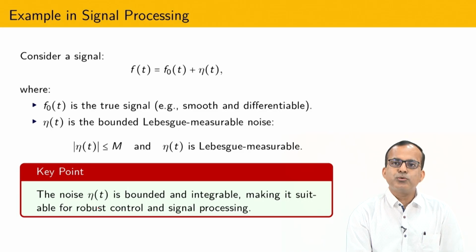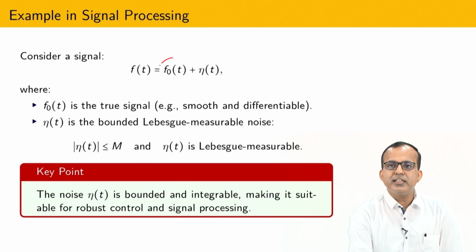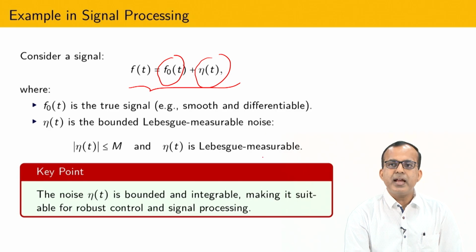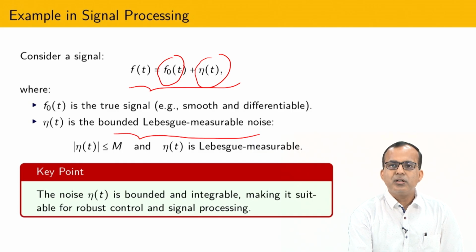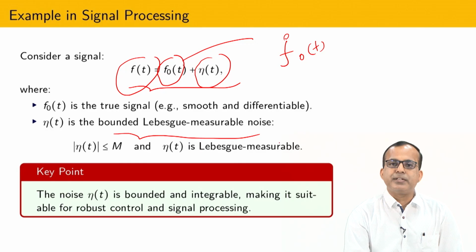So now let us come to the original problem statement. I have the original signal f0(t). But whatever signal is coming to the system is corrupted by some kind of noise eta(t), and again I am assuming that eta(t) is bounded and Lebesgue measurable. Now I have to get f0 dot (t), but the signal I am actually applying is f(t).